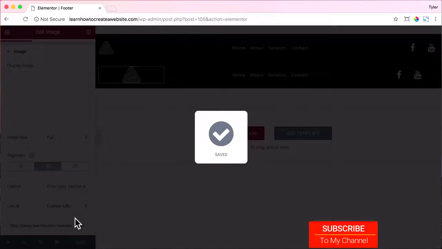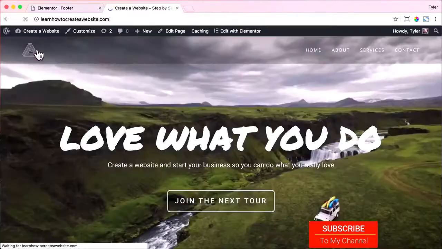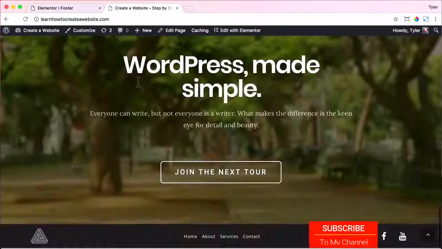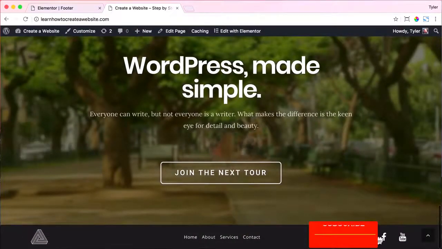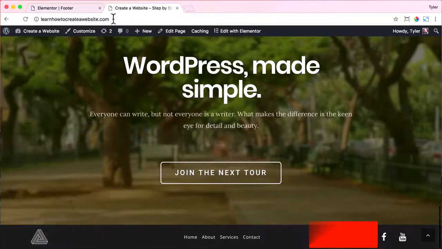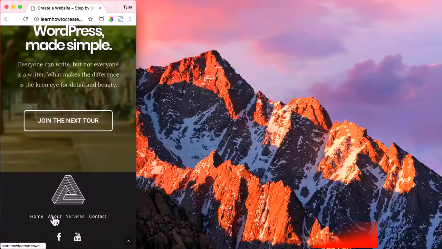Now we exit out of there and view the page, and it looks funny, but if we go to the home page and we see it, it'll link to our home page, and it stretches all the way across, and it looks pretty fantastic. Now if we squish it, the mobile version comes into play, and everything is centered, and that looks pretty awesome too.